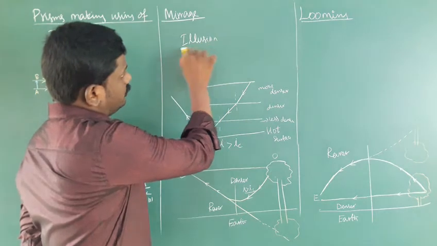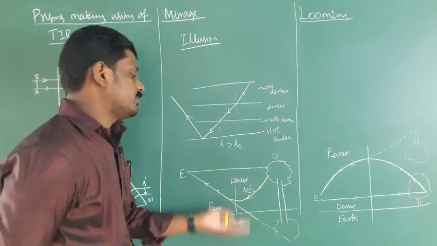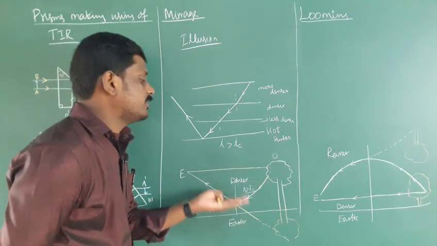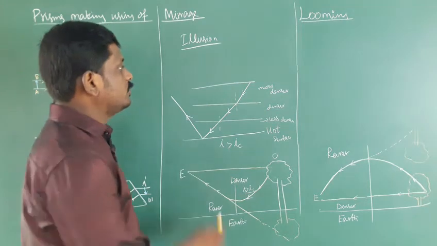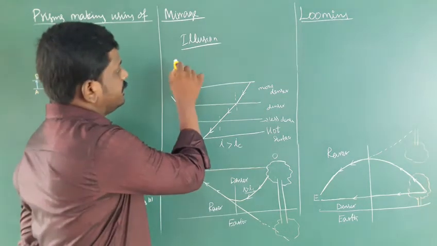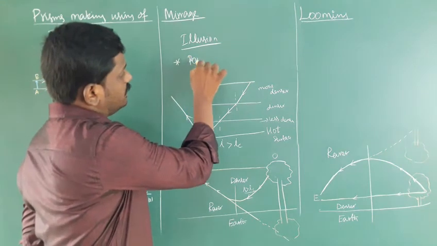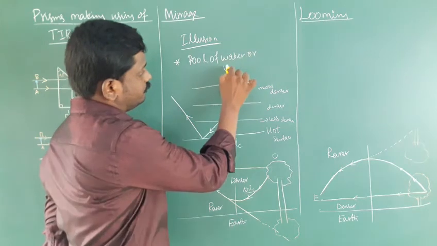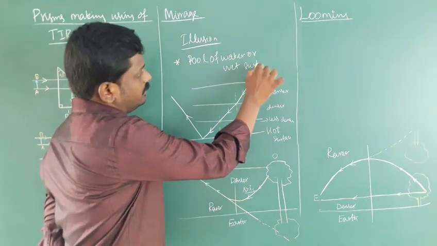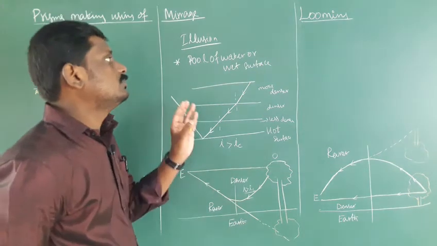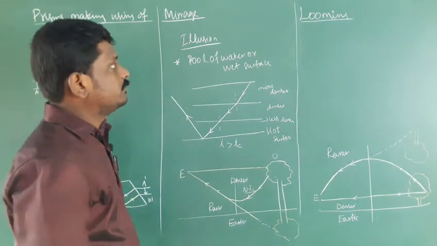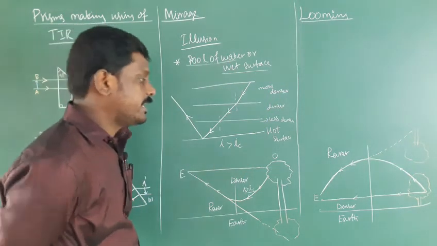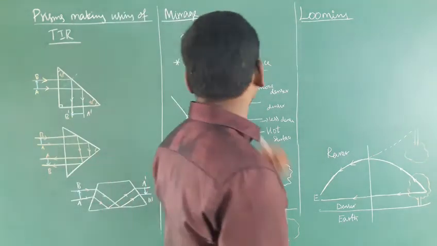The light comes from the surface, and somewhere the light is reflected, and that is mirage. The observer feels the light is reflected from a pool of water or wet surface beneath the object. Due to that illusion, the observer feels the light is reflected from the pool of water or wet surface. So this is mirage. Then the reverse case of mirage is looming.